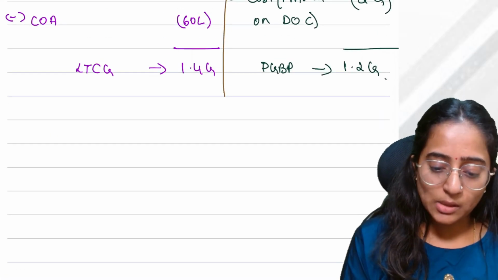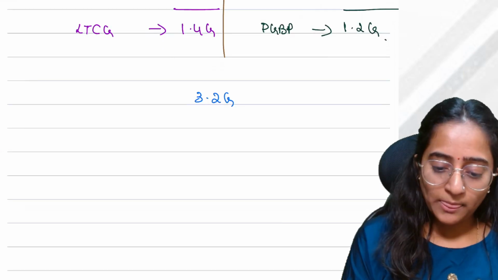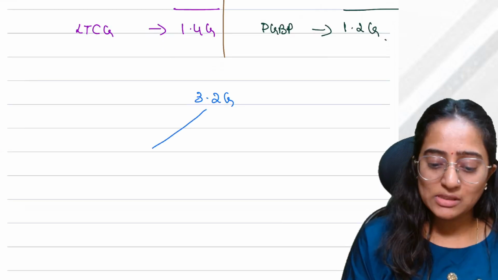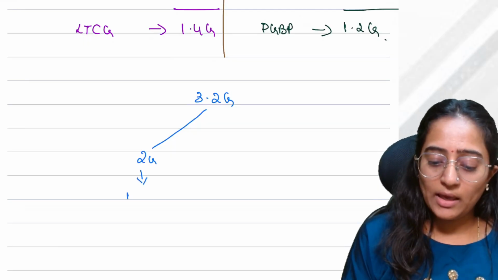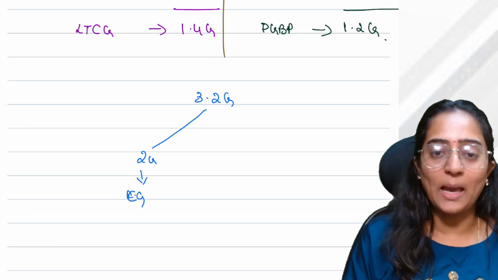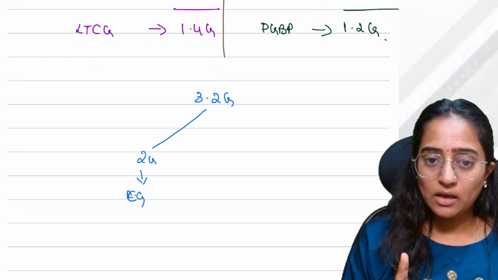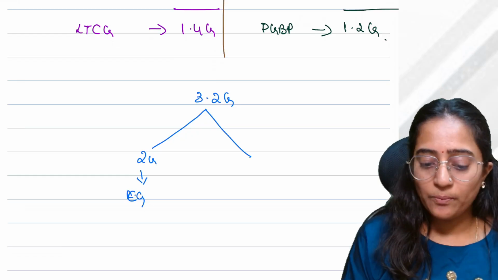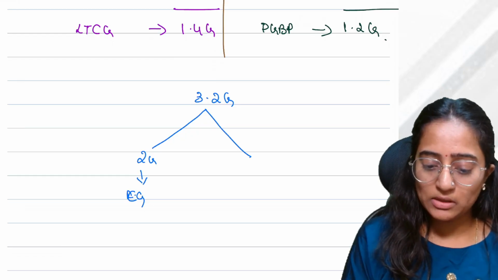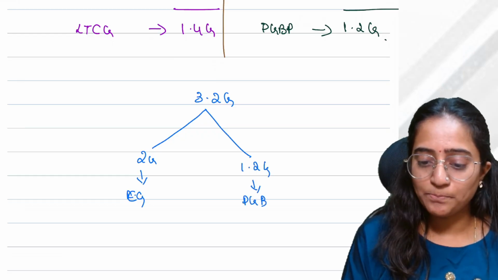See, people, very simple. If you want a quick summary, 3.2 crores is the total price. Out of this 3.2 crores, I have already considered 2 crores, my fair market value as on the date of conversion, as my capital gain. Correct? Understand: already considered 2 crores separately. And the remaining difference, 1.2 crores, is considered as my PGBP separately.